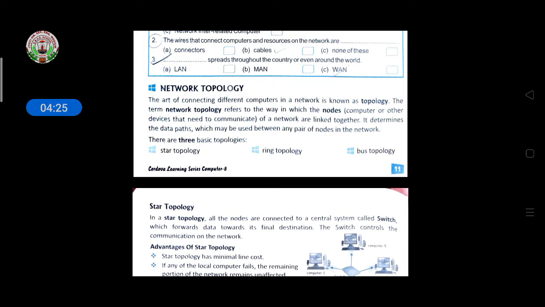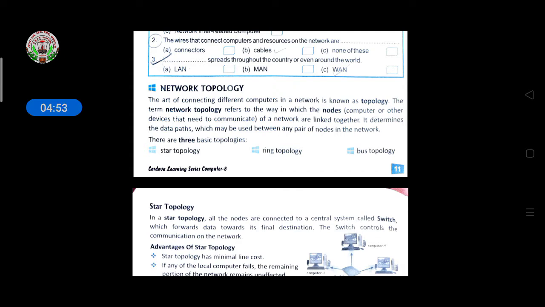It determines the data path which may be used between any pair of nodes in the network. Here there are three basic topologies: star topology, ring topology, and bus topology. If you are connecting one computer to another as a network, there is some art of connecting, and this art is known as a topology.